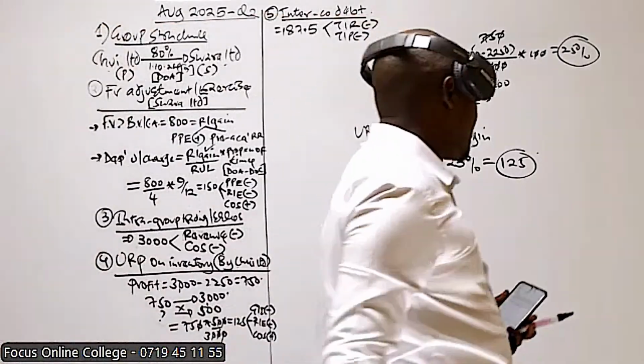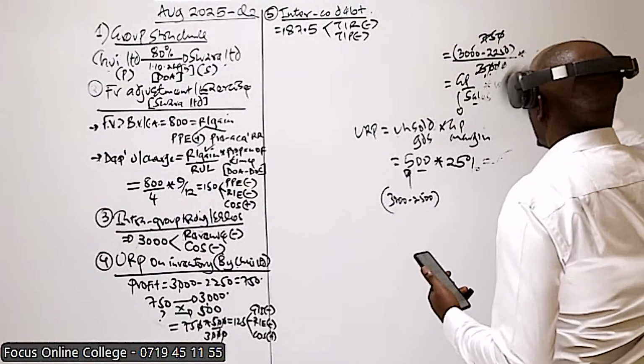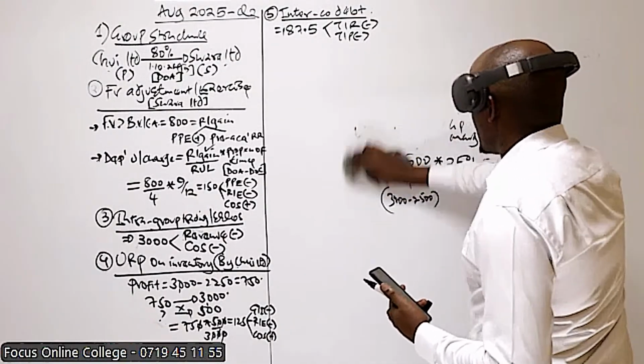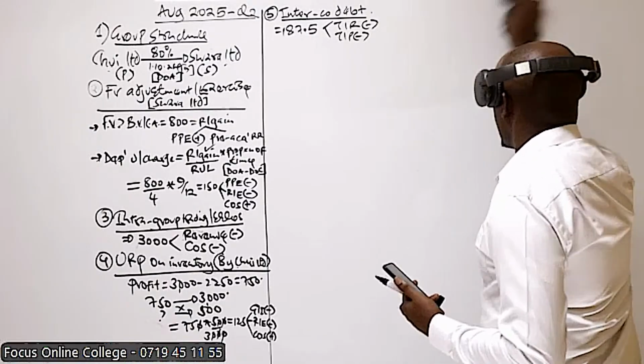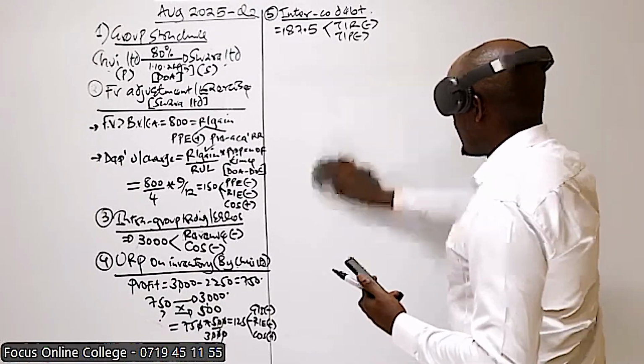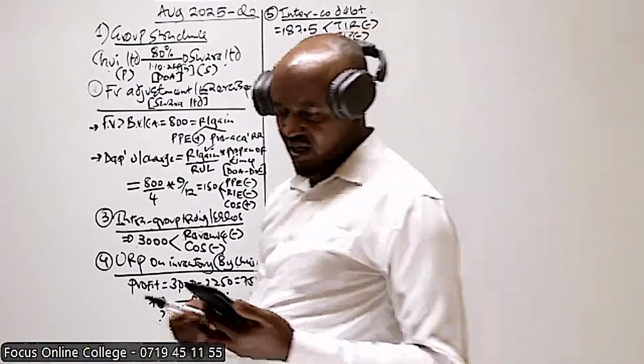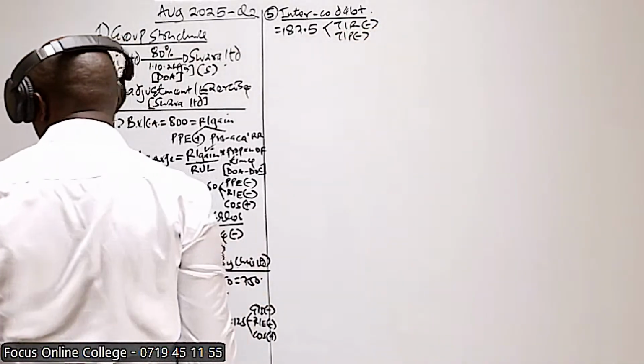And this particular amount of intercompany debt here is the same. The amount of intercompany debt is equal. No problem in that. We move to point number 4.